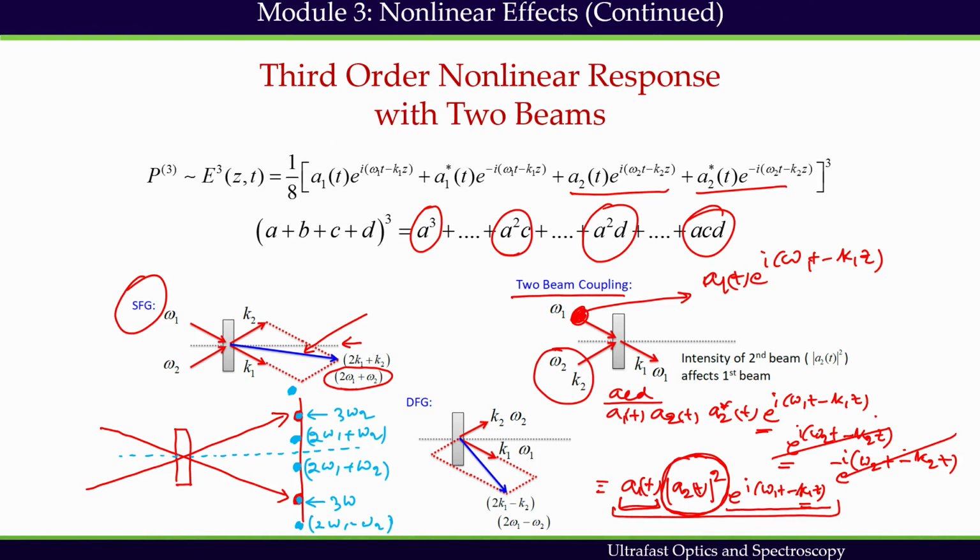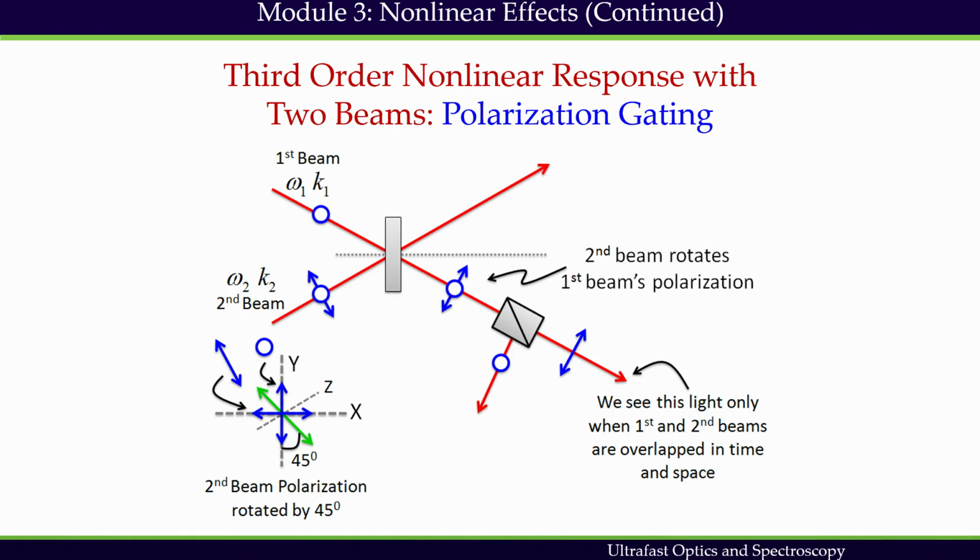An implementation of this technique is called polarization gating, so we'll go over polarization gating in detail. The third order polarization term, which is responsible for two beam coupling, is associated with the ACD term, and is A1(t), then |A2(t)|², that is the intensities, multiplied by e to the power i(ω1t − k1z).